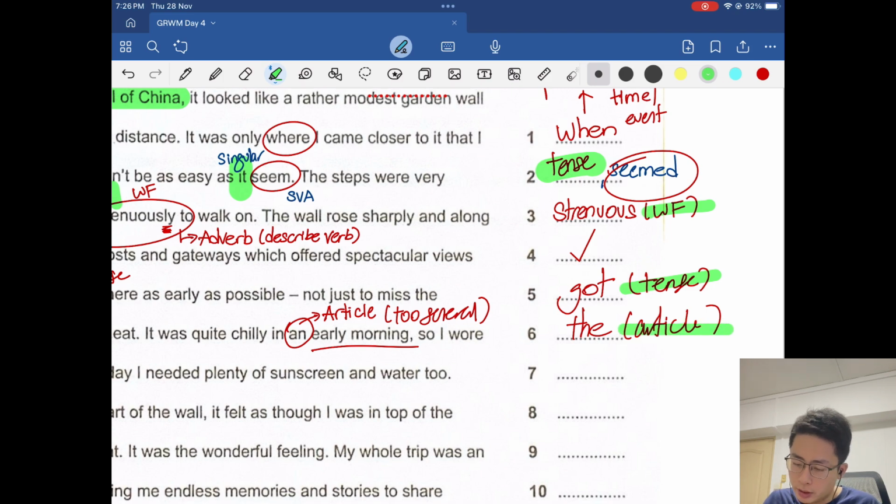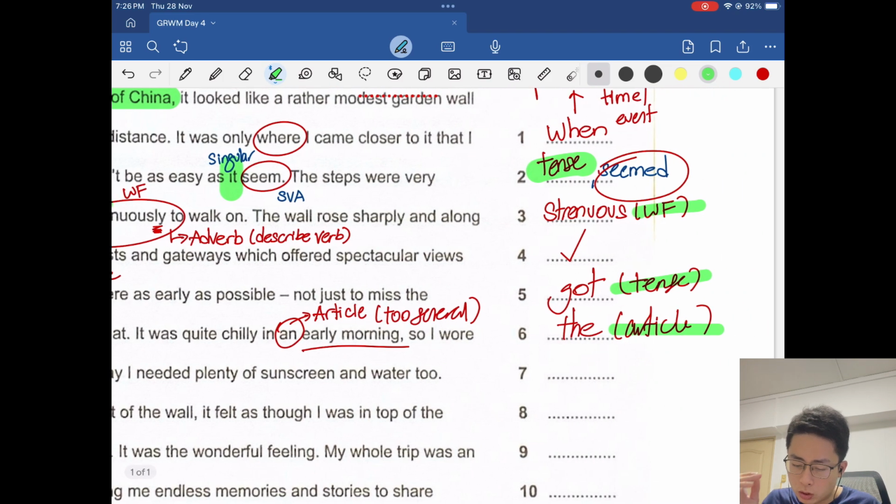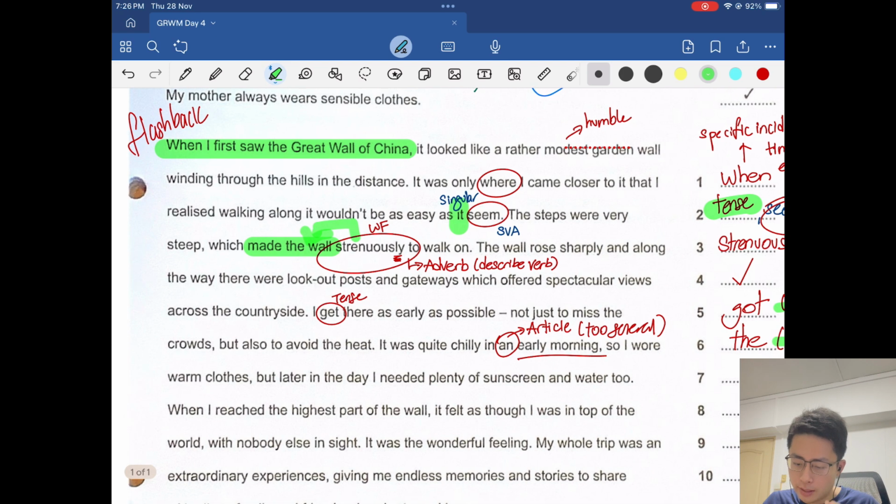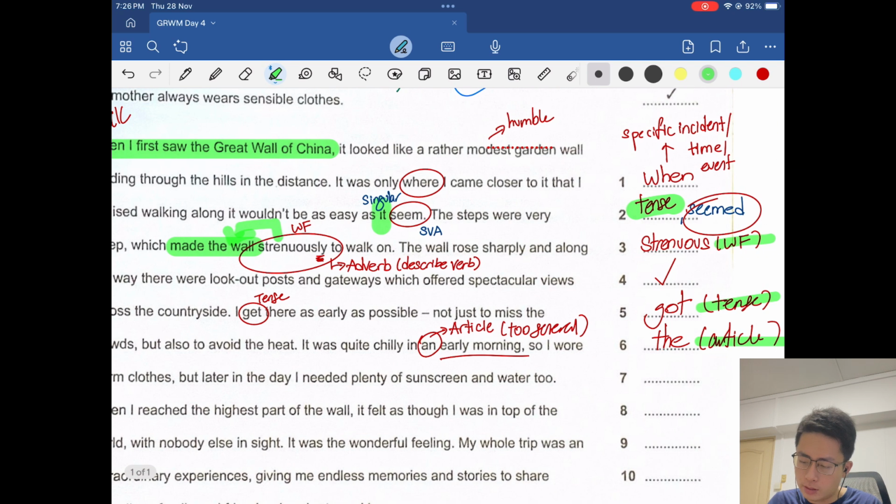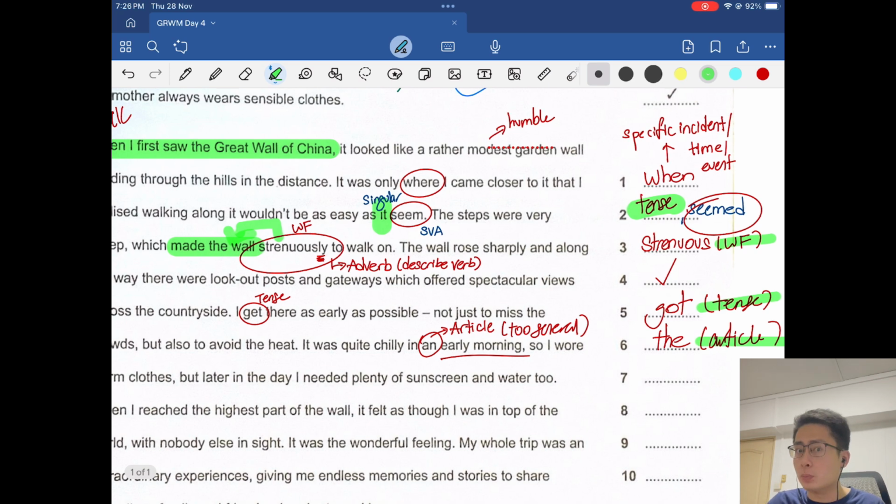So it was quite chilly in the early morning, so I wore warm clothes, but later in the day, I needed plenty of sunscreen and water too. Okay, there does not seem to be any errors here unless you can find one that I missed. So for that reason, I'm going to put a tick here for the time being. Alright, just let me put a tick here. Oops, okay. So guys, there's a tick.